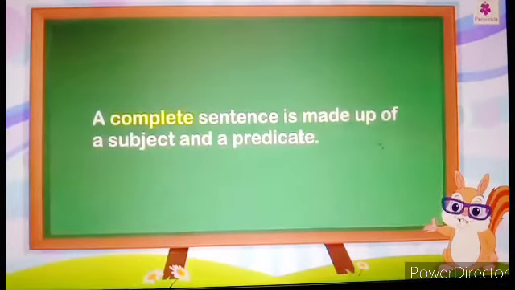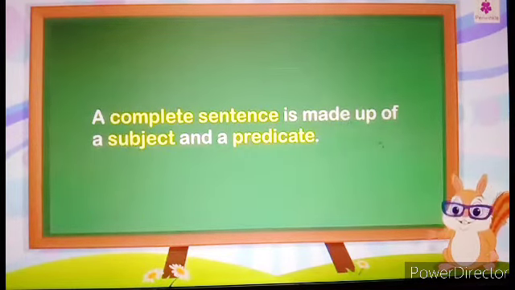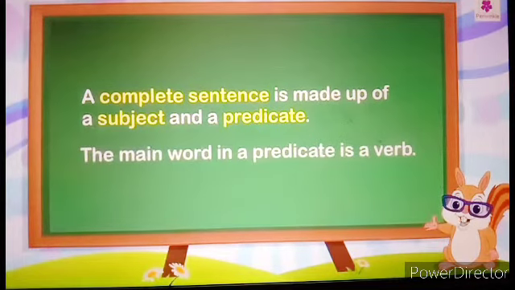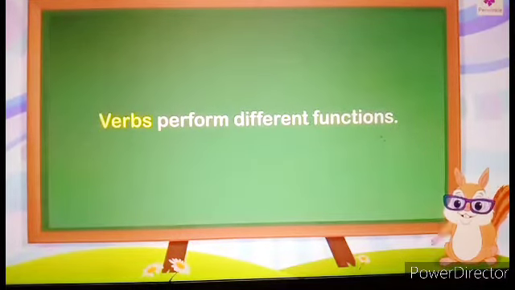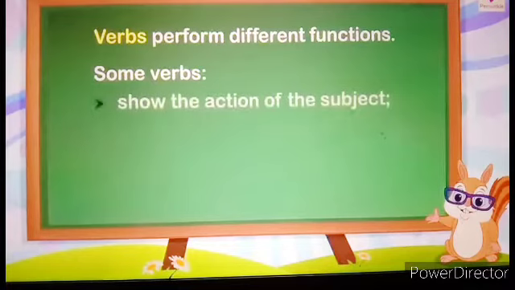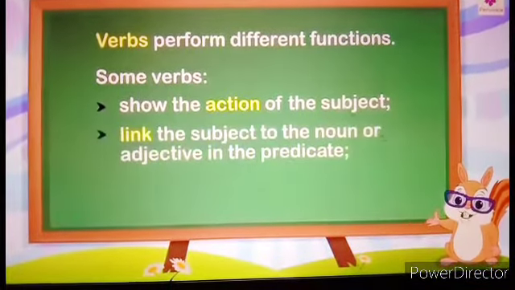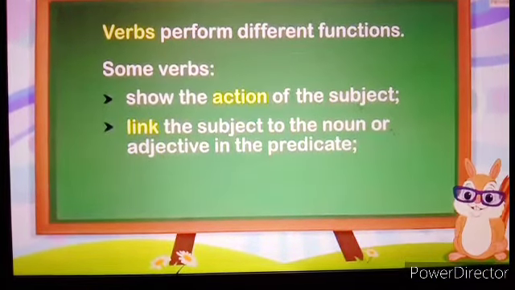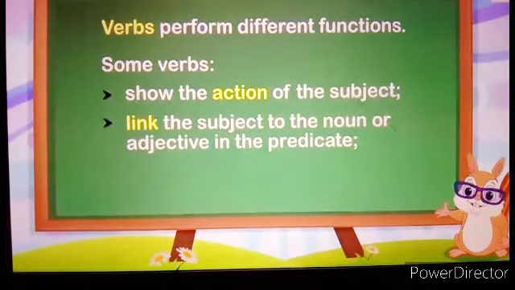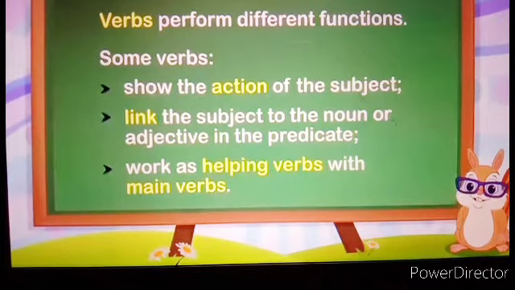Verbs. A complete sentence is made up of a subject and a predicate. The main word in a predicate is a verb. Verbs perform different functions. Some verbs show the actions of a subject. Some link the subject to the noun or adjective in the predicate. The last kind works as helping verbs with the main verbs.